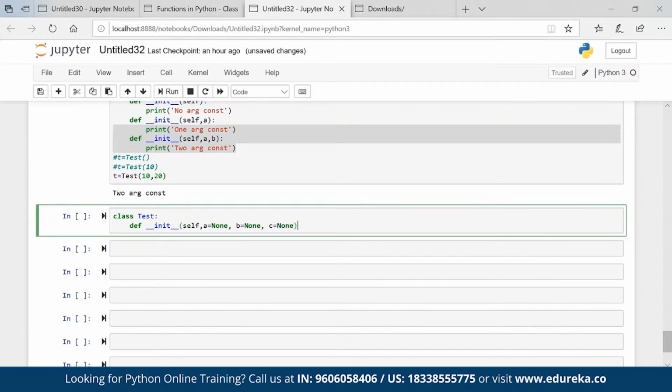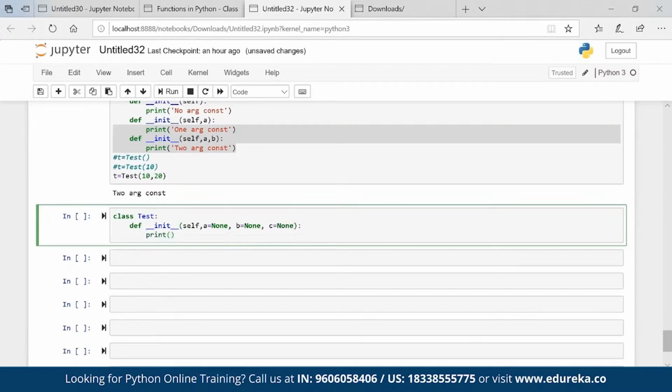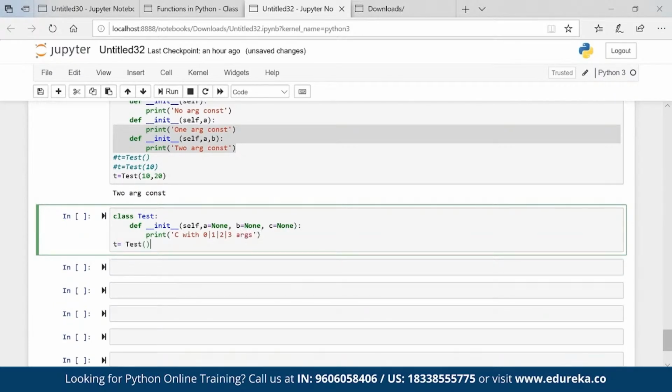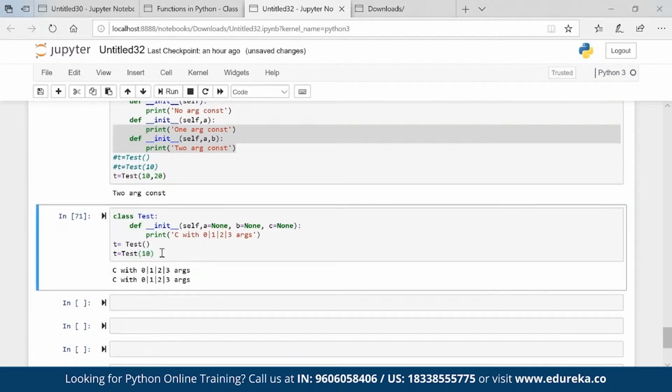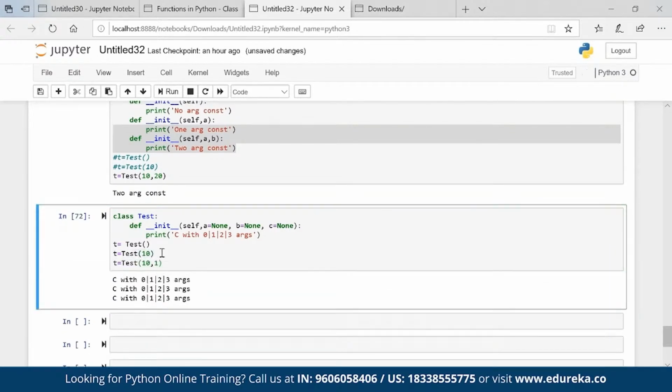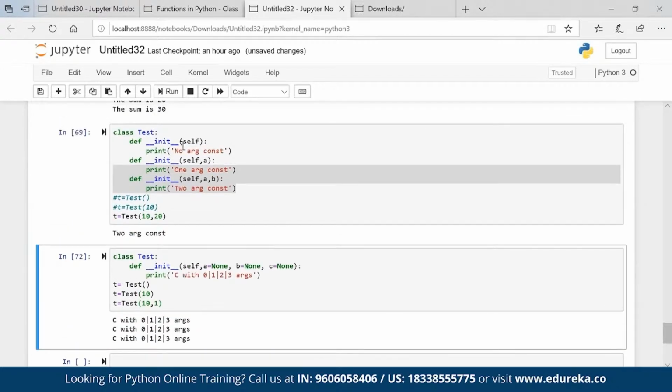c equal to None, colon, print constructor with 0, 1, 2, 3 arguments. P equal to test: will this work? Yes, absolutely. P equal to test 10: will this work? Absolutely. Will this work? Absolutely. All are working fine. That is how it behaves. When we create multiple constructors, the last constructor will take priority, guys. Now why is it so? That is the behavior of Python.